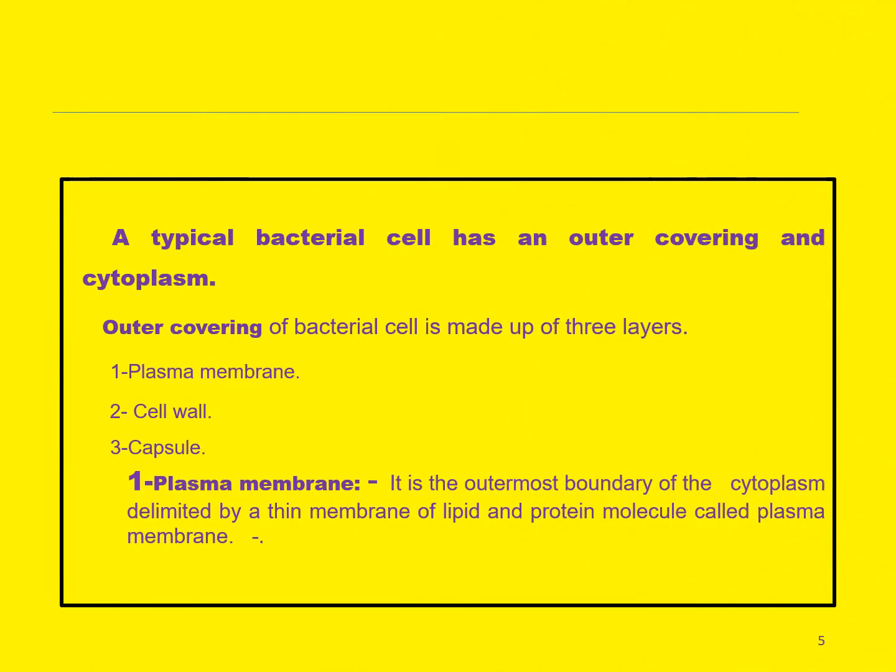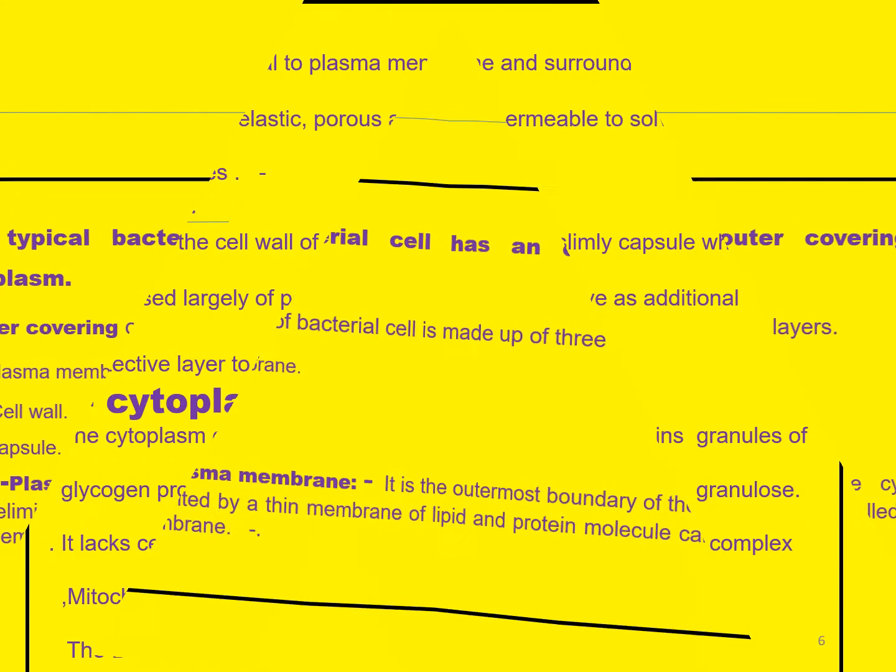If you see the ultrastructure, a typical bacterial cell has an outer covering and cytoplasm. The outer covering of the bacterial cell is made up of three layers: plasma membrane, cell wall, and capsule. The plasma membrane is the outermost boundary of the cytoplasm, which is made of lipids and proteins.